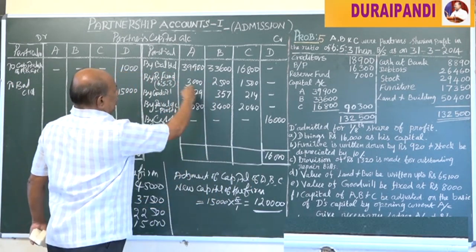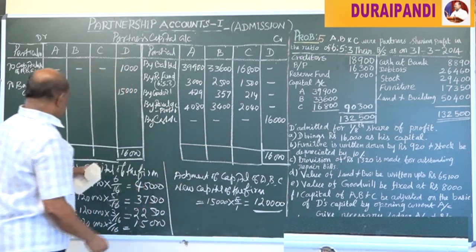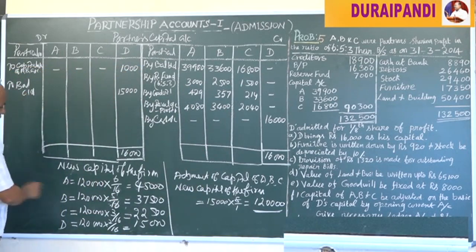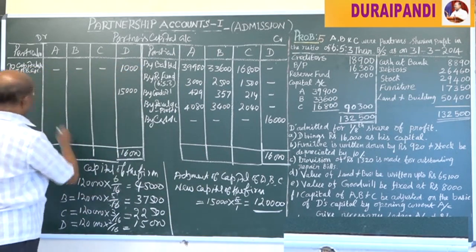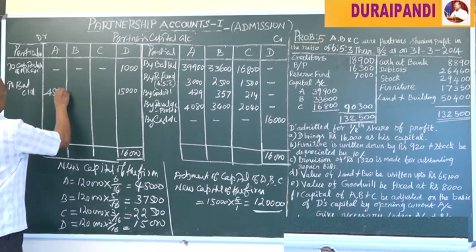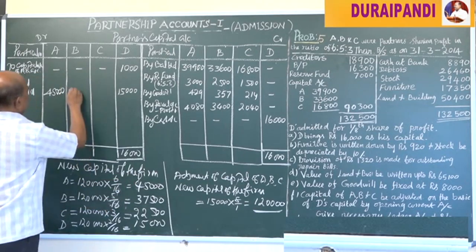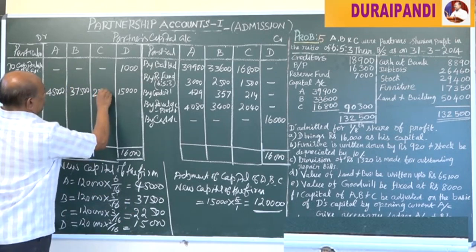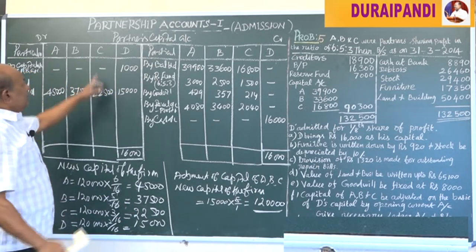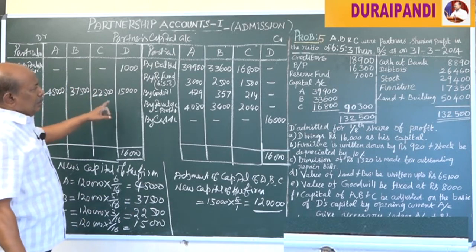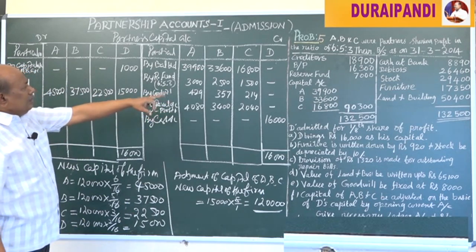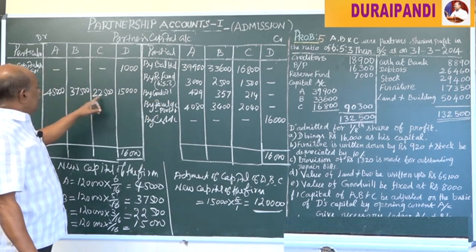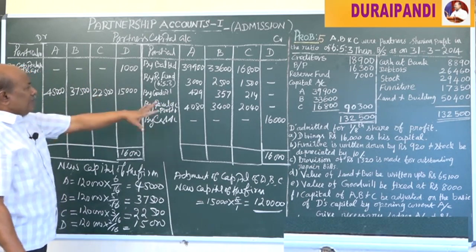Now we have to close C. Here C's balance was 45,000, then 37,500 and 22,500. With regard to C, there is a deficit, because the credit balance is not enough for the closing balance in the debit. His closing balance should be 22,500, but it is not like that.